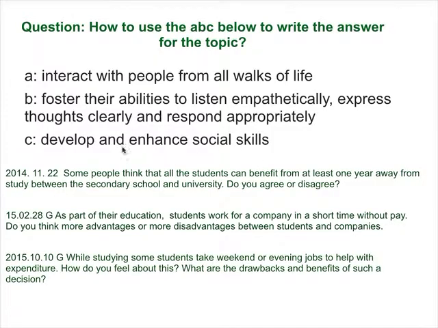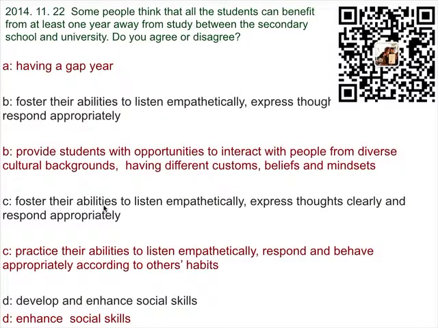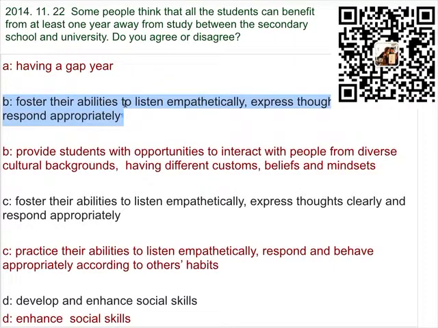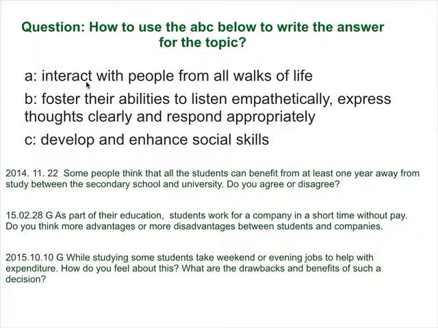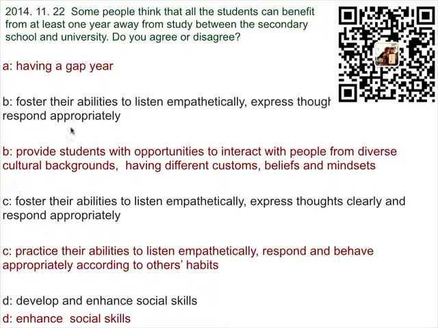So we need to apply this ABC in talking about how having a gap year will help you develop your social skills. So the first phrase should be the topic, so the keywords in this topic. This topic is about having 1 year away from study, so it's called having a gap year. And then the second is the ABC phrase, the first phrase: these allow you to interact with people from all walks of life. So interact is the key part here.